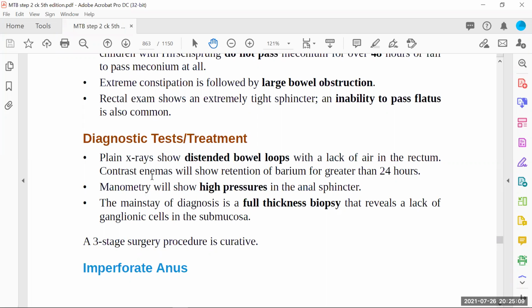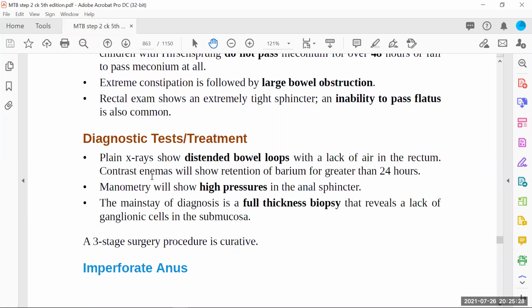It means that there is a lack of innervation of the neurons, a lack of innervation of the plexus. It means that we have to remove that area, otherwise that area will never undergo peristalsis, and that area will remain carrying the stool for a longer period of time and will get infected and will get distended, but there will be no release of the stool from that area.